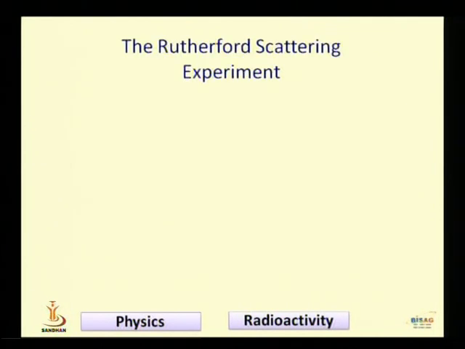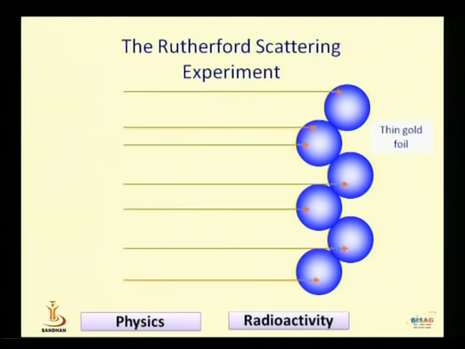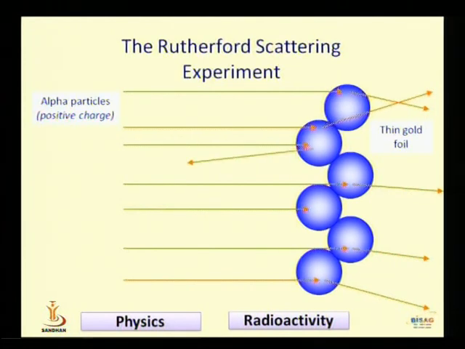After that, there was a nice experiment, the Rutherford scattering experiment. He took a thin gold foil, which has a positive charge, and alpha rays were scattered from the thin gold foil. What happened? You can see in this figure, most of the rays pass through without any kind of interaction with the center, but some rays are scattered back, those which hit the center of the nucleus.